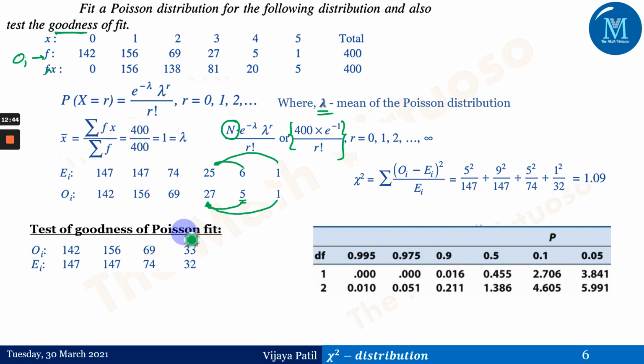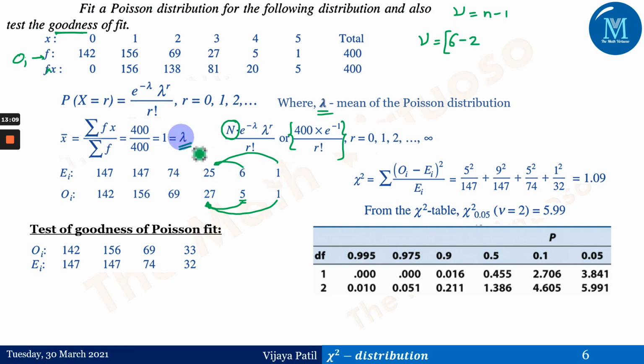Now we wanted to find the value of nu. Previously we had 1, 2, 3, 4, 5, 6 observations. To calculate this value, we know that nu equals n minus 1. What is n in this case? It is 6, as previously given. Then we have combined these, so minus 2. Then we have used lambda as the parameter to calculate the expected frequencies for this goodness of fit, so minus 1.